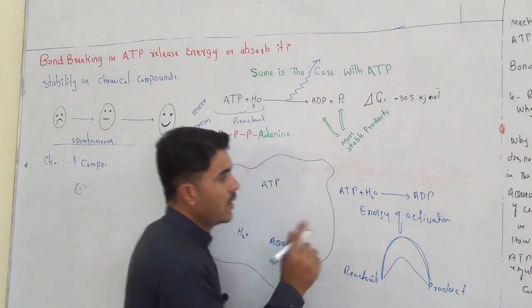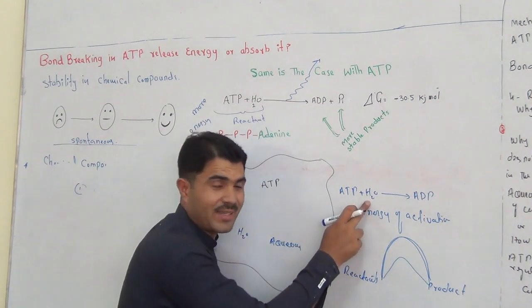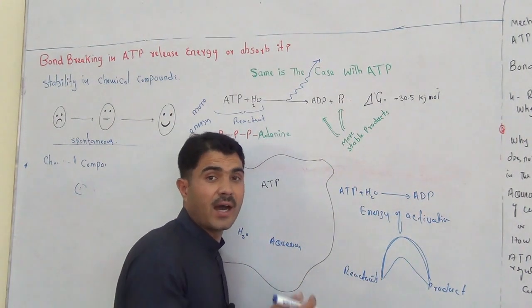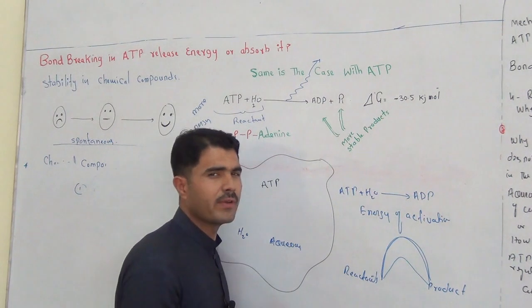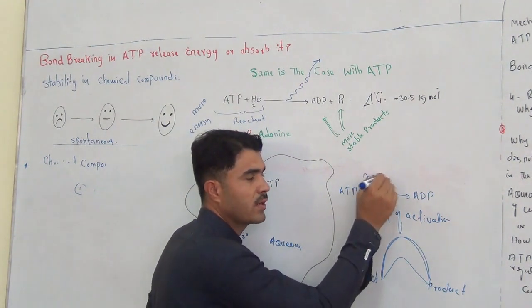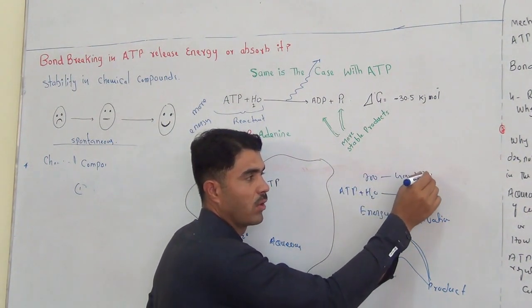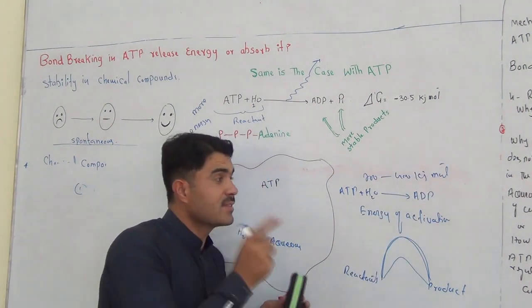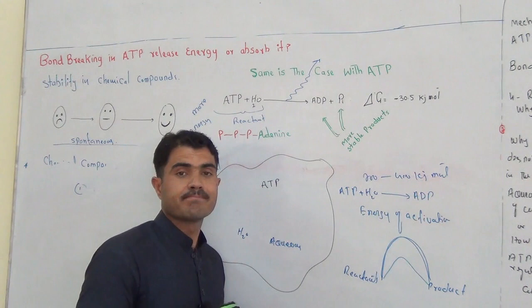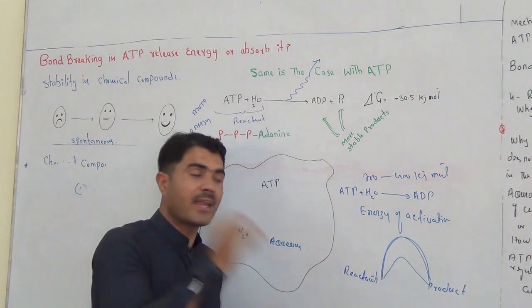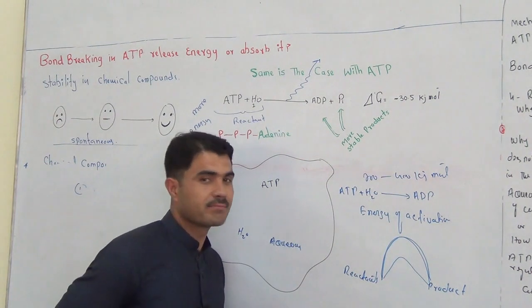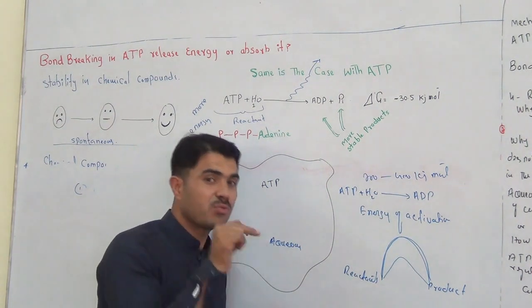So this is a reaction whose energy of activation, or barrier, is very high. According to the book of Lehninger, 200 to 400 kilojoules per mole of energy of activation is required. This large amount of energy makes the ATP unable to become ADP spontaneously by itself. There must be an enzyme.